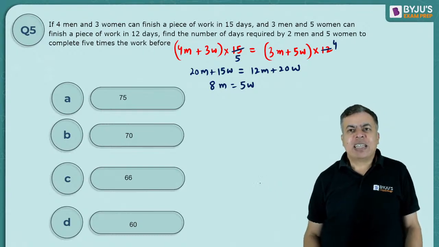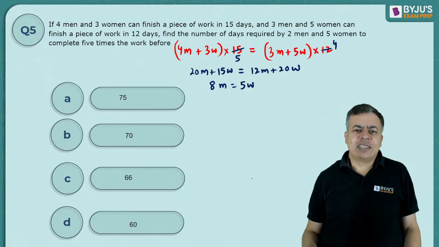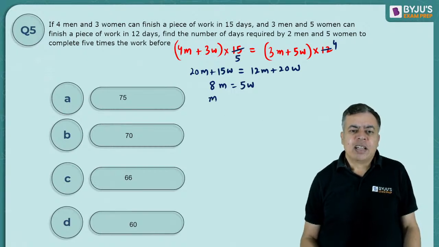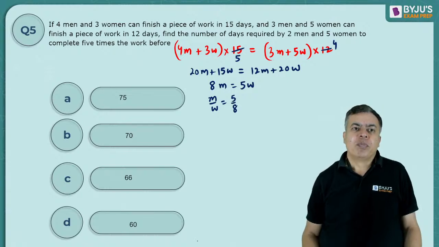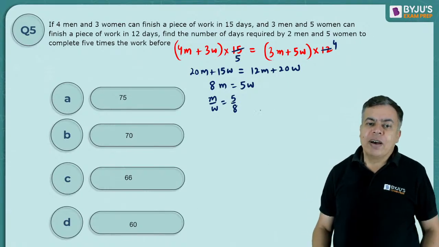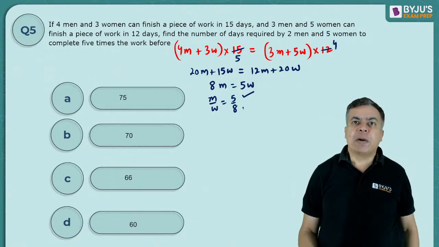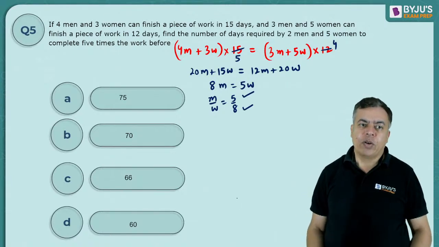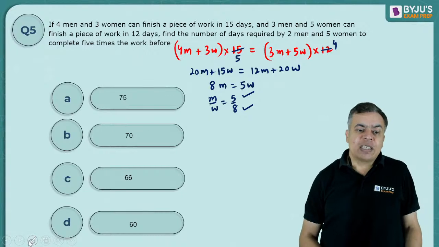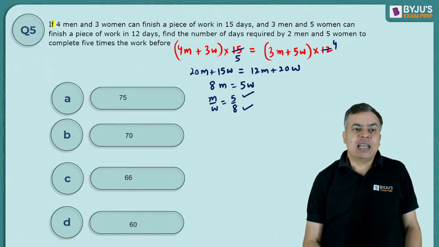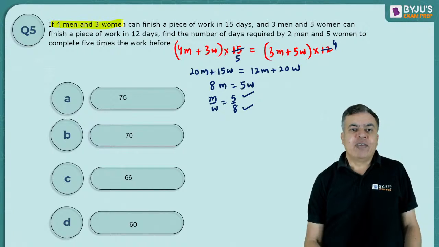Now one method is that men to women, you know the efficiency. I will tell you that method only. Men by women, it is 5 by 8. That means men's per day work I will take 5, women's per day work I will take 8. So now read the first line again. First line says 4 men and 3 women can finish the piece of work in 15 days.